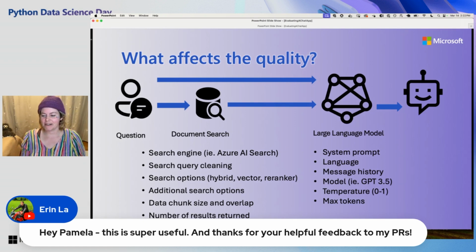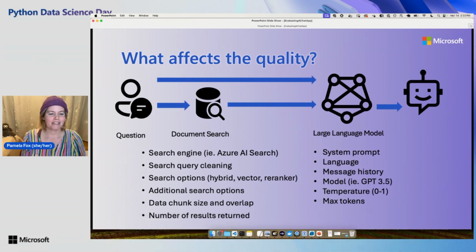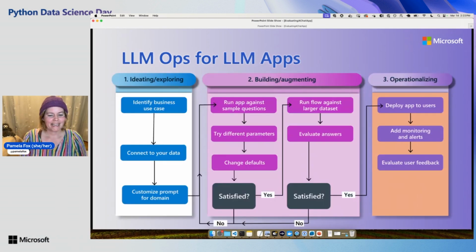Oh, and I see another contributor, Aaron. Thank you, Aaron, for your PRs as well. It's so great to see so many community contributed PRs to our open source RAG repo. It's very exciting. I wake up each morning and see the PRs.